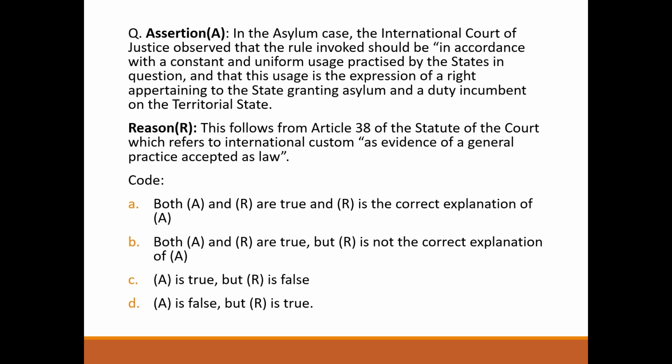Next question, assertion. In the asylum case, the International Court of Justice observed that the rule invoked should be in accordance with constant and uniform usage practiced by the state in the question, and that this usage is the expression of right appertaining to the state granting asylum and duty incumbent on the territorial state. Correct? This follows from Article 38 of the Statute of the Court, which refers to international custom as evidence of a general practice accepted as law. Correct? Answer will be option A. Both A and R are true, and R is the correct explanation of A.